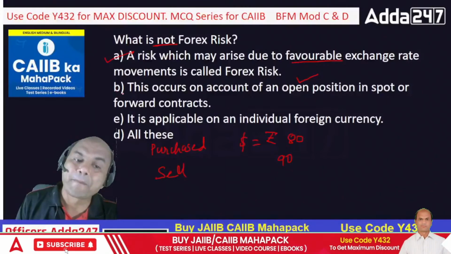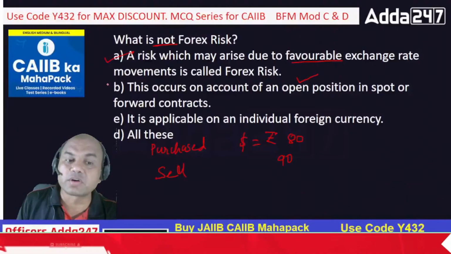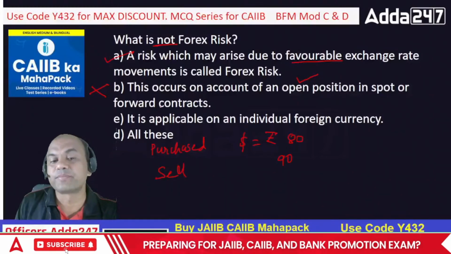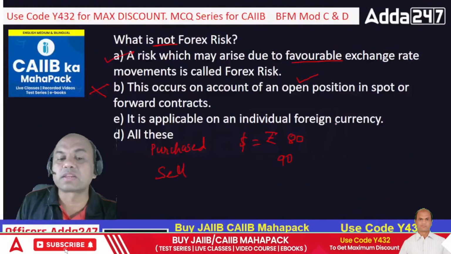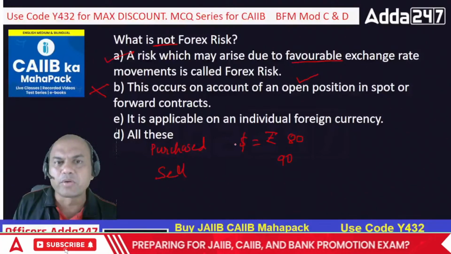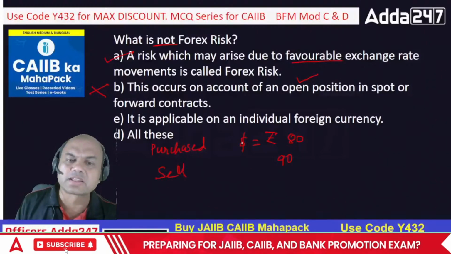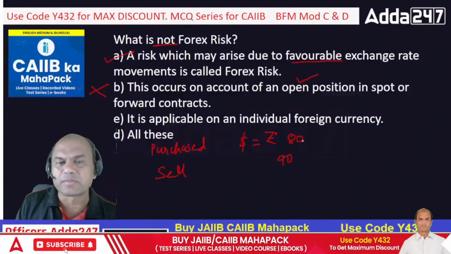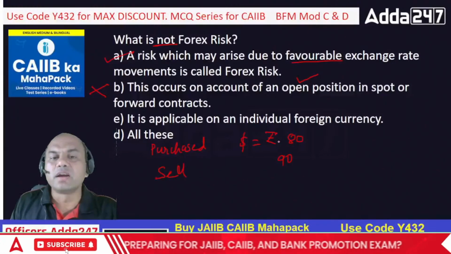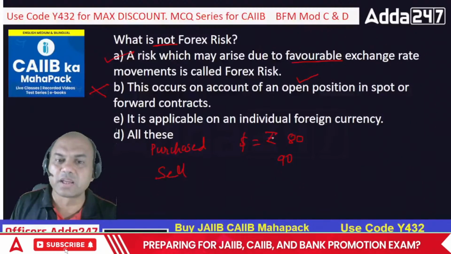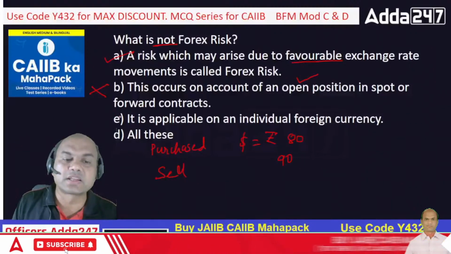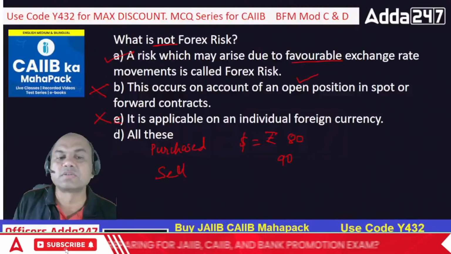But what about B? All of these are also options. So B is not the answer, because we want not a forex risk, and this is a forex risk. C says it is applicable to individual foreign currency. So it is definitely applicable. I am buying any dollar or pounds or German currency or French franc, anything I can buy, or euro, whichever I am buying, the forex risk always applies to all of these, isn't it? So the answer is not even C. So the answer is only A.